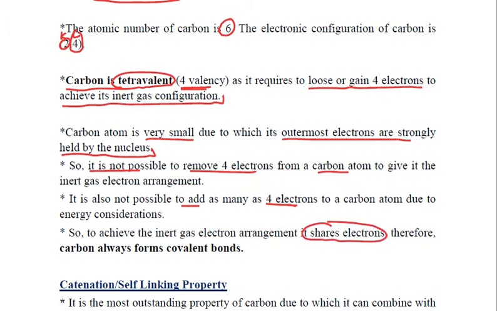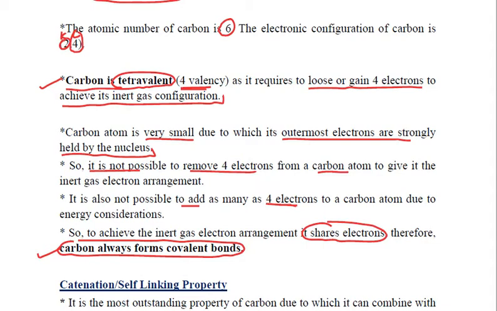In order to become stable, in order to gain that inert gas configuration, it shares electrons with other elements. And we know that the type of bond formed because of the sharing of electrons is a covalent bond. Therefore, carbon always forms covalent bonds. So carbon is tetravalent, that means it has got 4 valency, and carbon always forms covalent bonds because it requires to lose or gain 4 electrons, which is very difficult. So it shares the electrons.